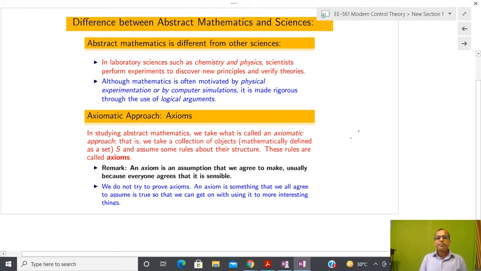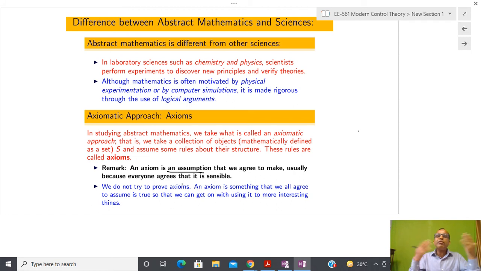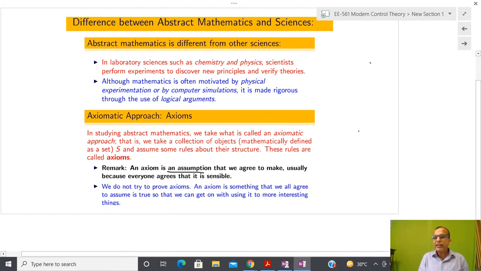Whenever we talk about axioms, those are kinds of assumptions, but there is a difference between axioms and assumptions. A global assumption is called an axiom. It is so sensible that everyone believes it, because everyone knows that if I want to predict some output, and the input depends on the future, since I do not know the future, I cannot guess the output uniquely.